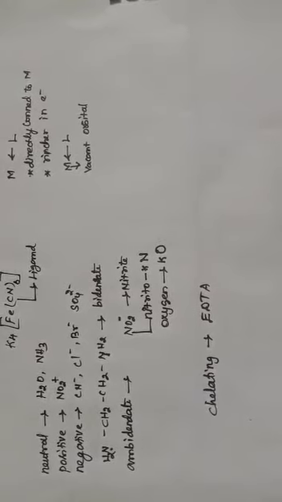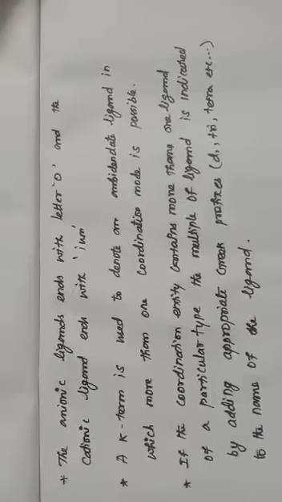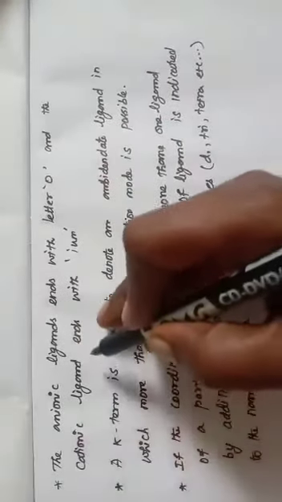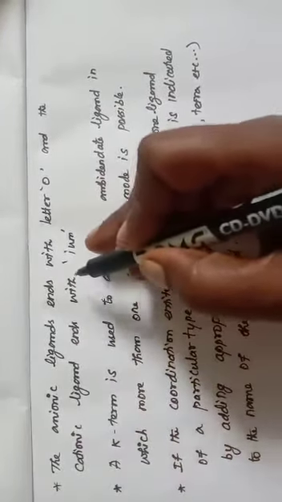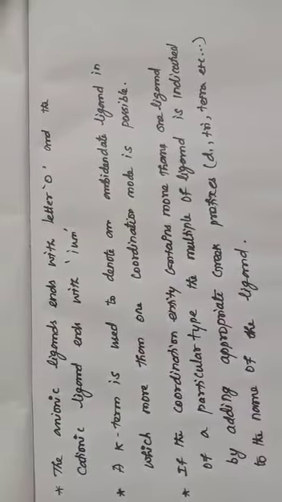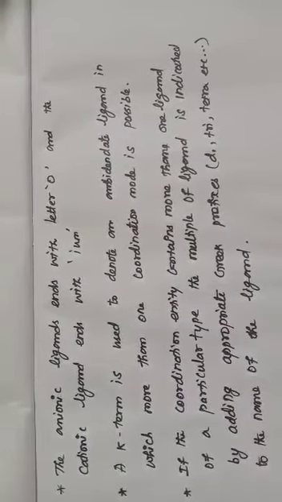The first rule to name the ligand: the name of an anionic ligand ends with the letter O, and a cationic ligand ends with -ium. So if it is an anionic ligand, the name ends with O. For example, for cyanide the name is written as cyanido, and for Cl minus ion, chlorido.